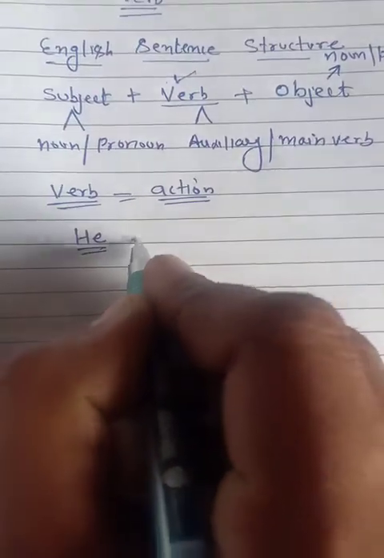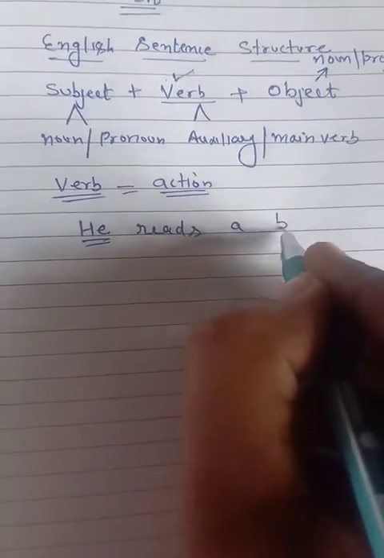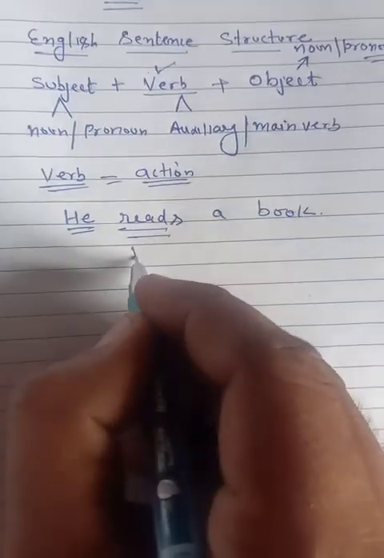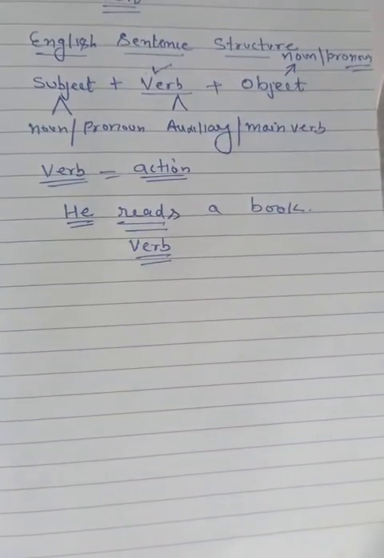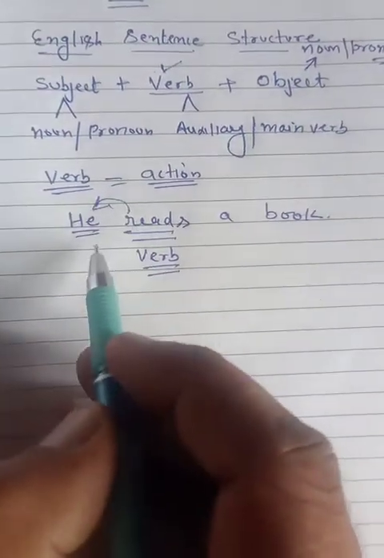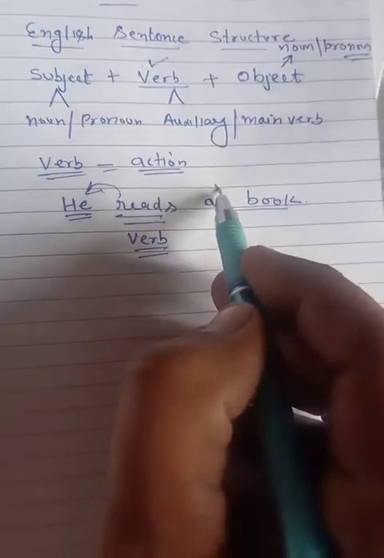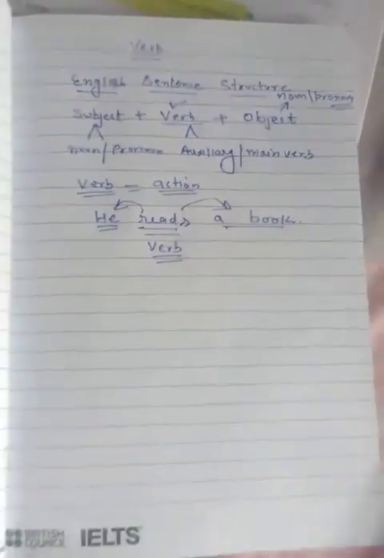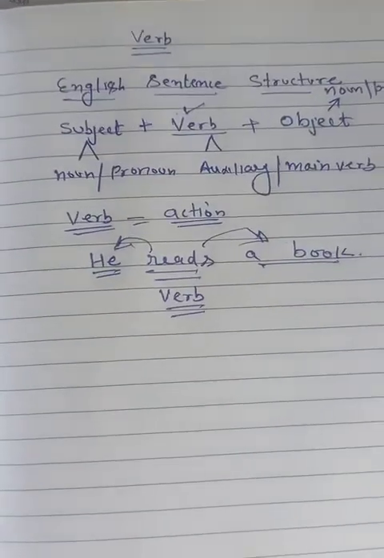For example, he reads a book. Now this is what in grammatical language we call verb. So the action of reading is performed by he, and the action of reading is performed on the book. Clear? So this is the basic structure of a sentence.